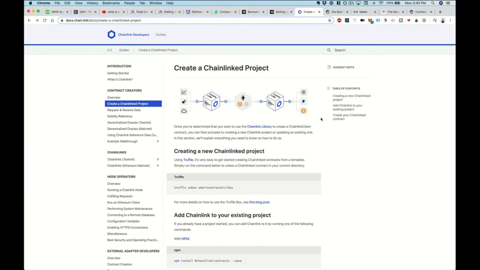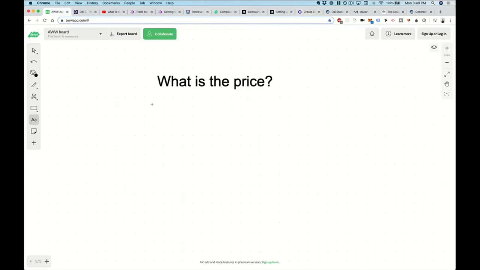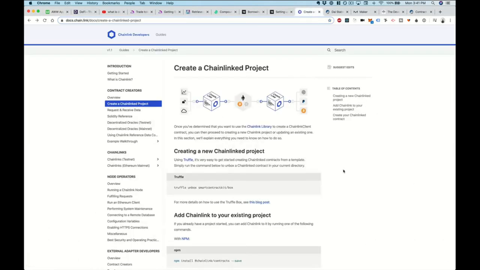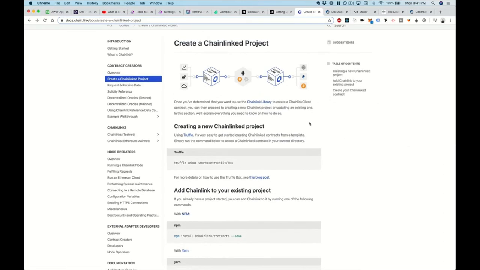Essentially, the oracle problem is difficult. You can't make API calls from smart contracts because of how the blockchain works, but you can implement something like Chainlink to feed this outside data onto the blockchain. And here's how you get started with that. Let's say you wanted to build an exchange that had cryptocurrency price information. Well, that's what you would use Chainlink for.